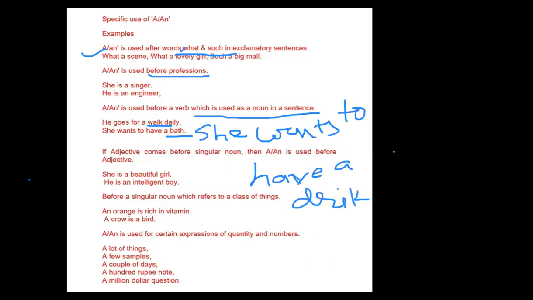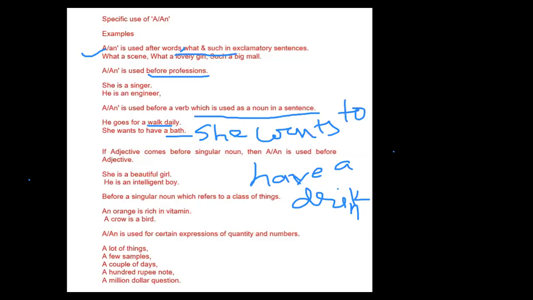Okay, so she wants to have a drink. Drink is a verb, but here we use drink as a noun. Again, example is he goes for a walk daily. Walk is a verb, but here we use walk as a noun.